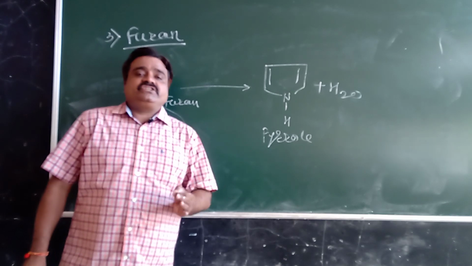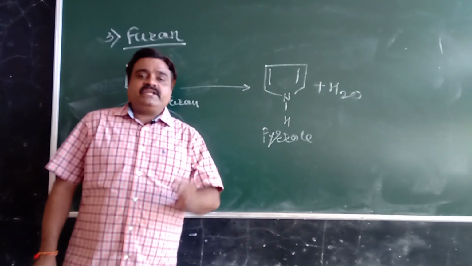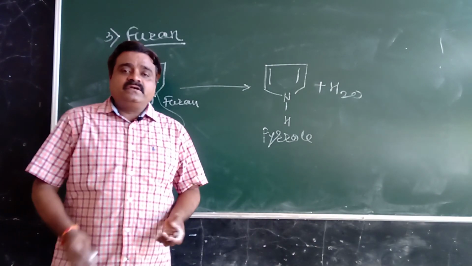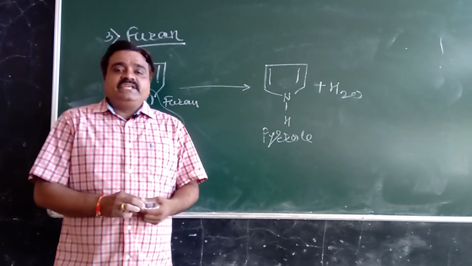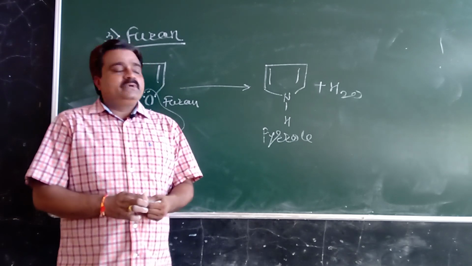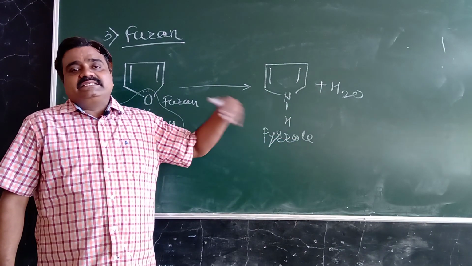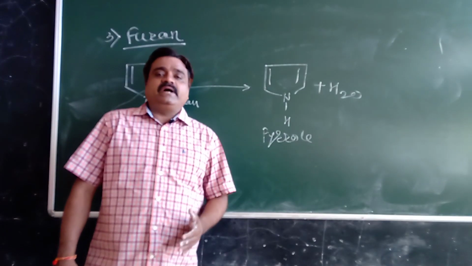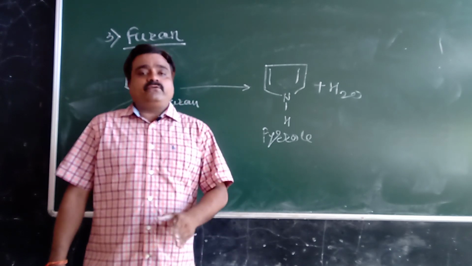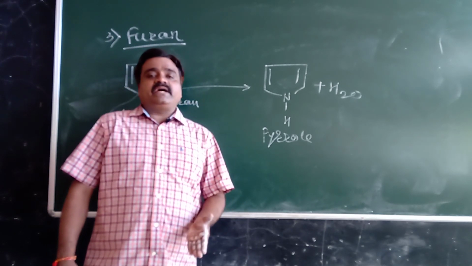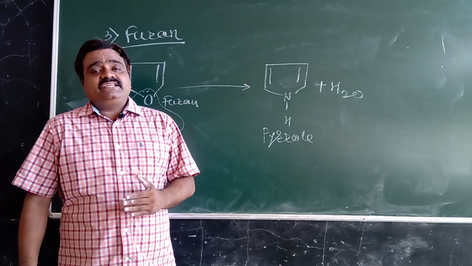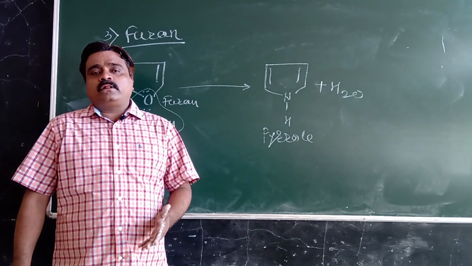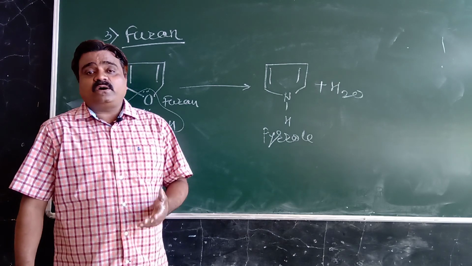First, preparation from acetylene. Preparation of pyrrole from acetylene. When a mixture of acetylene and ammonia is passed through a red hot tube, that gives a pyrrole. Second, preparation from succinimide. The keto form of succinimide isomerizes to the enol form, and the enol form of succinimide on distillation with zinc dust gives a pyrrole by the removal of zinc oxide.